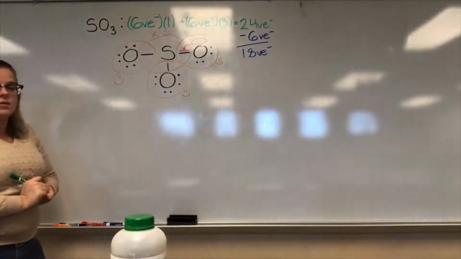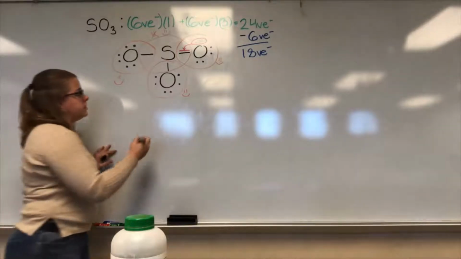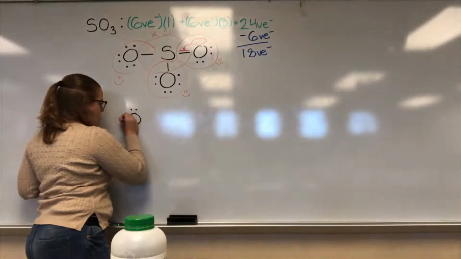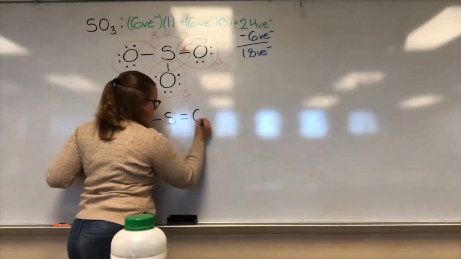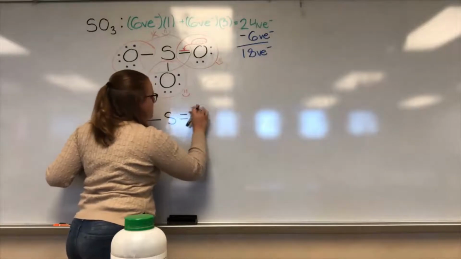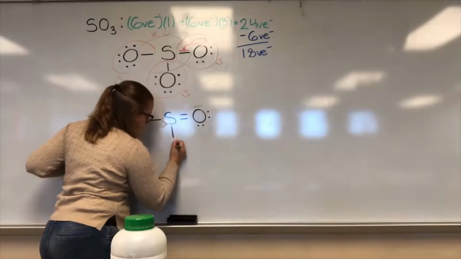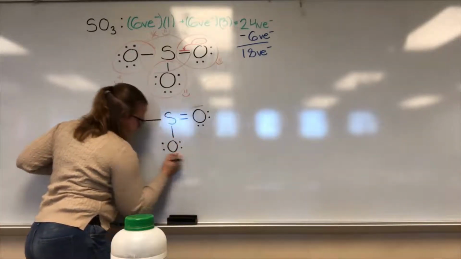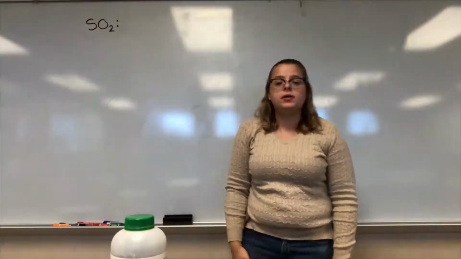So all the elements are happy. All the atoms are happy in this Lewis dot structure. So our final structure is that. Okay, so let's go ahead and do another example.